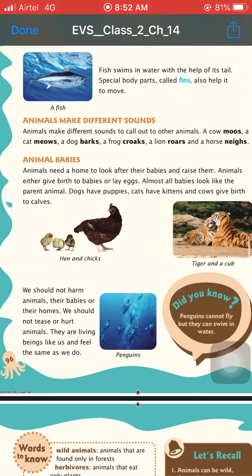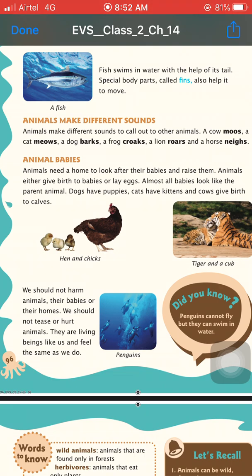So at last, we should not harm the animals because they are also living beings like us. They also have emotions. They also feel hurt by someone. So we should not harm the animals and their babies or destroy their homes. We should not tease or hurt animals. We should not beat the animals. They are living beings like us and they feel the same as we feel.